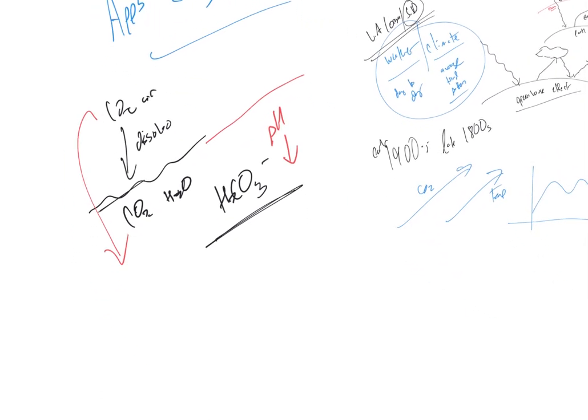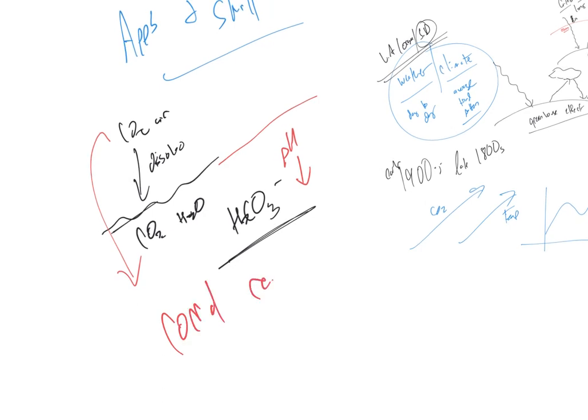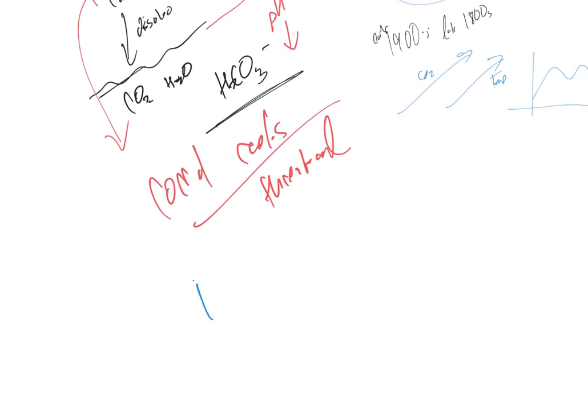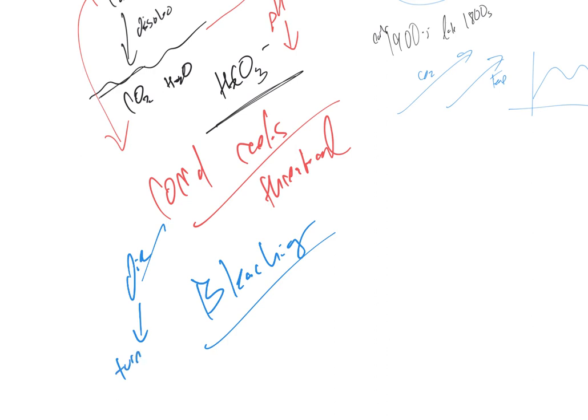So the coral reefs are threatened by climate change, and the key word here is bleaching. So the coral die, they turn white, and we call that coral bleaching.